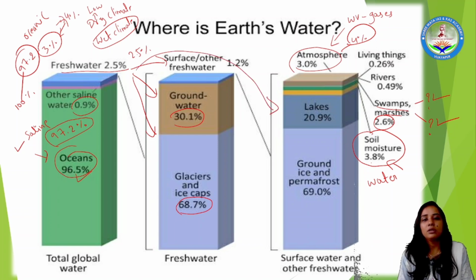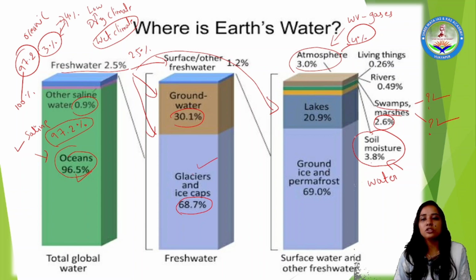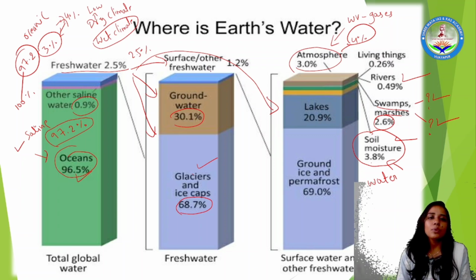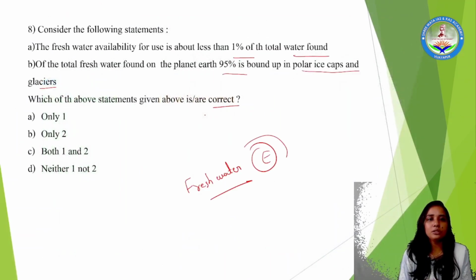Even here, lakes, ground ice, permafrost, glaciers, soils and rivers are present, and rivers are one of the freshwater sources. So these are some of the sources. If you take all of them together, surface water is nearby 1.2%, near to 1%, and out of this 1% these segregations take place. It means the first option, that freshwater availability for use is about 1% of total water found on the earth, is the right option.